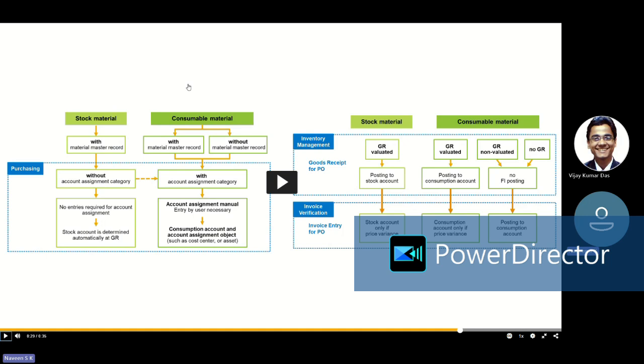So here, the stock material and consumable material. Okay. See, if you're procuring stock material, consider there's a material master. Right. So then we no need to mention account assignment. That is not mandatory. We can create without account assignment also, and with account assignment also. If you're creating without account assignment, whatever the value is going into the stock account based on the valuation class.